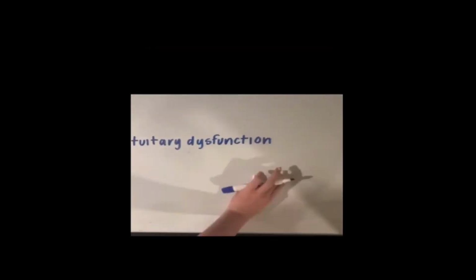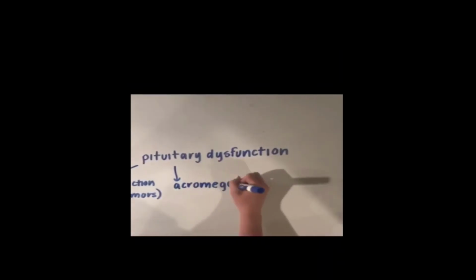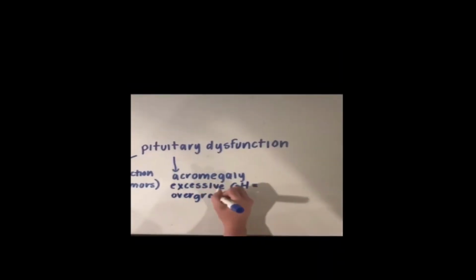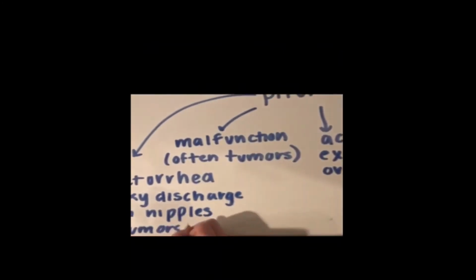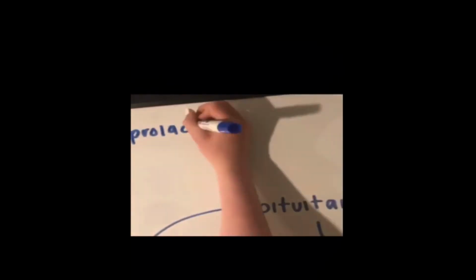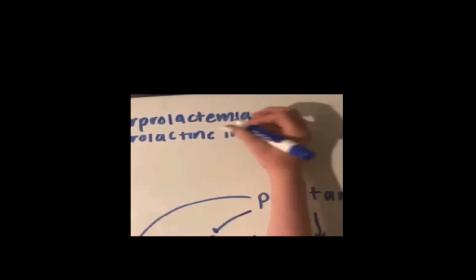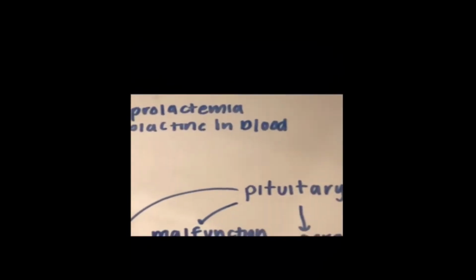Dysfunction relates to any malfunction of the pituitary gland, which is often caused by a tumor. Acromegaly is an excessive and prolonged exposure to the growth hormone that results in overgrown body tissues, often in the face. Empty sella syndrome is the regression or flattening of the pituitary gland in the skull, and galactorrhea is the secretion of a milky discharge from the nipples, with many causes like tumors, pregnancy, drugs, and many other things. Hyperprolactinemia is high blood levels of the hormone prolactin caused by pregnancy, breastfeeding, tumors, and many more things as well.